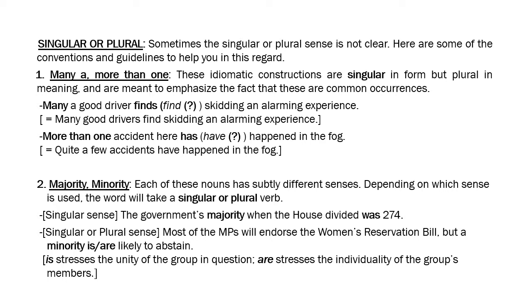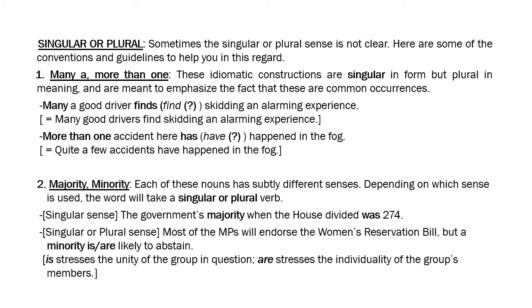Now, similarly, there is another problem where people get confused: a majority or minority. Each of these nouns has different senses, and sometimes it can take a singular verb, sometimes a plural. So let's see an example where it only takes a singular sense. The government's majority. So majority is the subject.